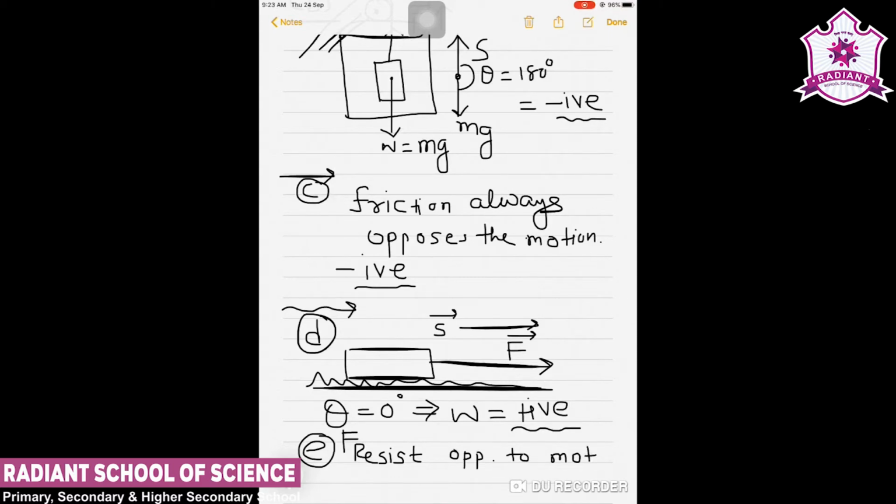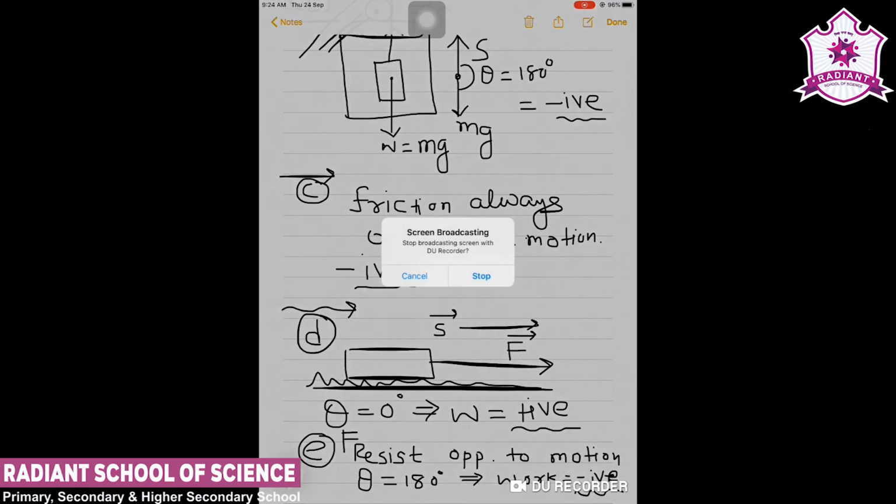So the force of resistance is always opposite to the motion. So obviously it will be in the opposite direction to the motion, and that is, theta will be 180 degrees, and therefore work done in this case.